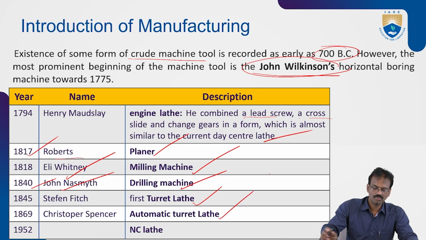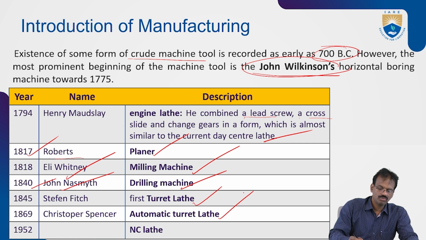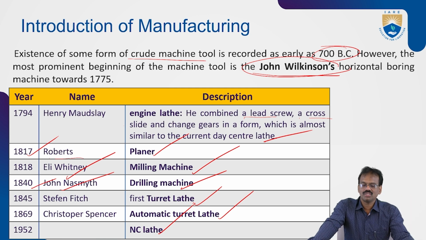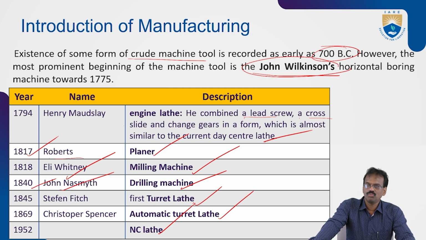So automatic system, computerized system. In 1952, numerical control lathe machines came into the picture. So this is the brief history of different machine tools. The first machine tool was invented by John Wilkinson, that is the boring machine.